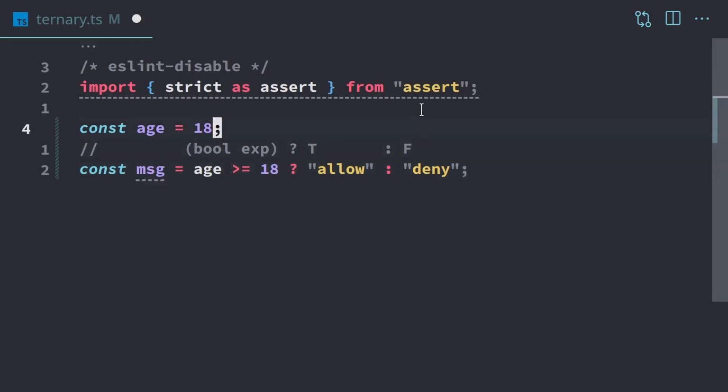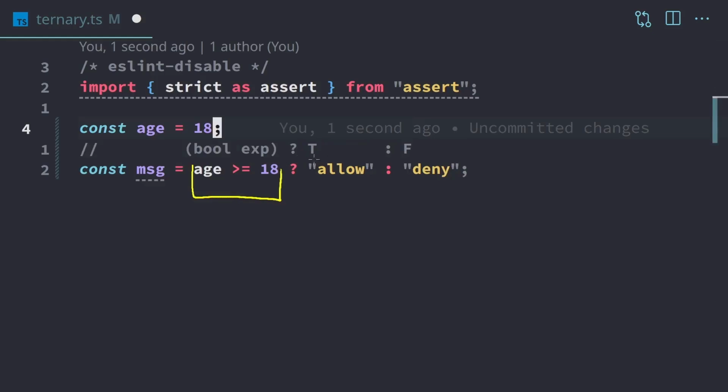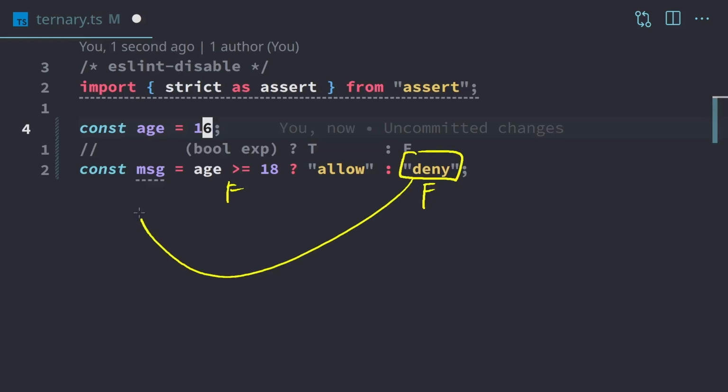So we have a Boolean expression, question mark, what we do when it's true, colon, and what we do when it's false. So in this case, age is 18, and this is going to evaluate to true because that's greater than or equal to 18. And that means this allow is going to go right here. If we change the age to, for example, 16, then this is going to evaluate to false. And that means this part of the ternary right here is going to be placed here in message.